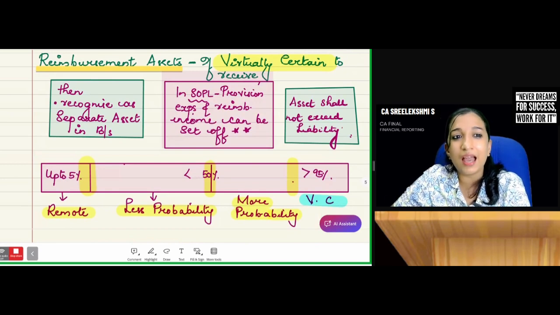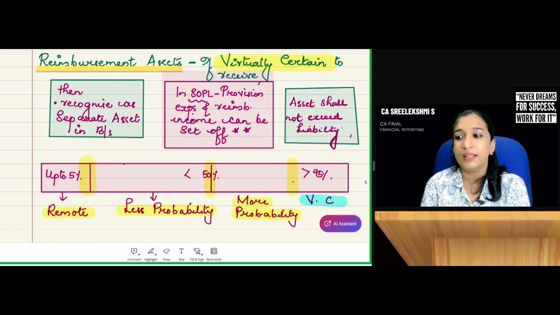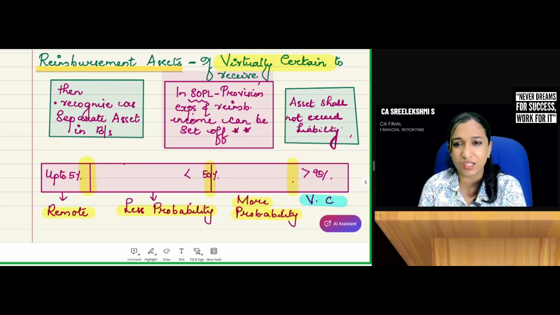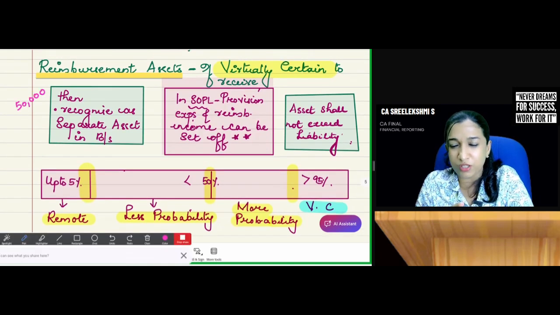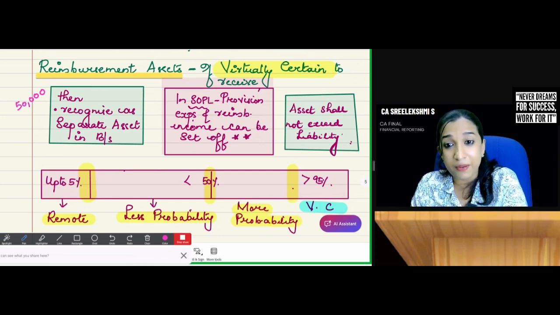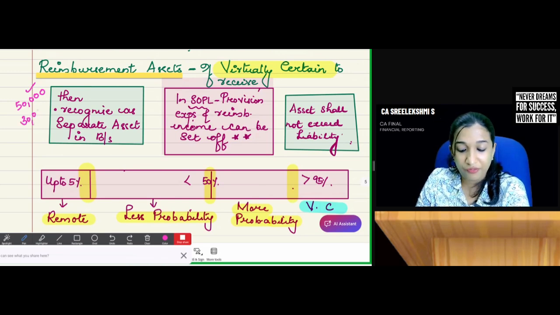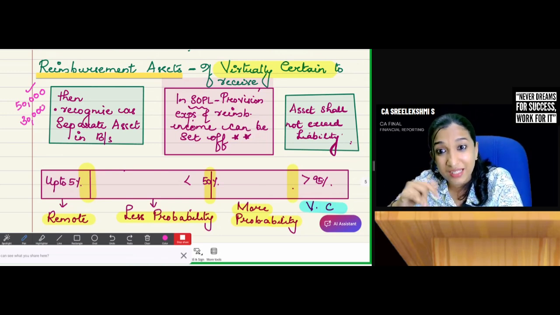Now, a very important area, reimbursement assets. What do you understand by reimbursement assets? I am expected to incur an expenditure, say 50,000, for which there is a present obligation, outflow of resources is probable, and a reliable estimate can be made. So we need to create a provision on that 50,000. And out of that 50,000, 30,000 can be reimbursed. We will be getting reimbursement from an outside party.